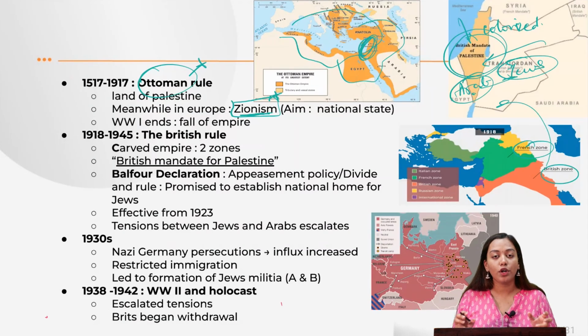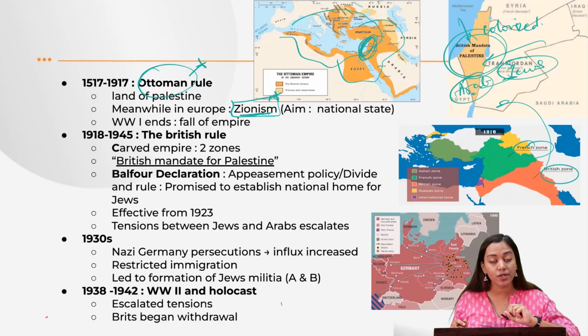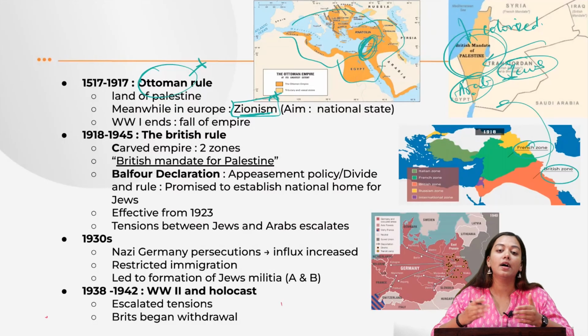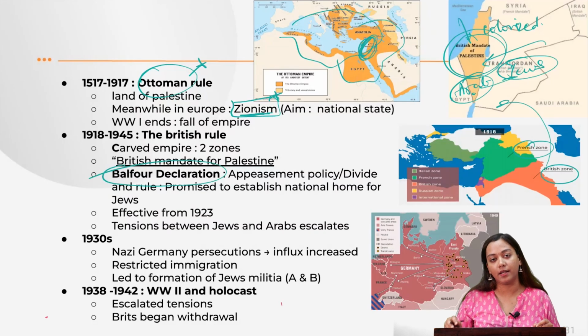So therefore, in order to appease the Jews, why Jews? Because Jews are heavily contributing to the industrial revolution of the UK economy, of the European economy. So they want to appease the Jews, but at the same time they want to appease the Arabs, and they want to pit both these communities against each other, which is a typical British policy. So in order to pursue this divide and rule, what will the British do? They will call for a very groundbreaking declaration. This is the Balfour Declaration.